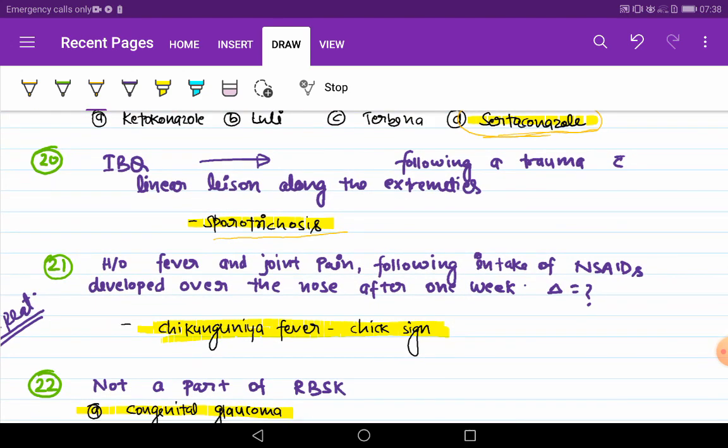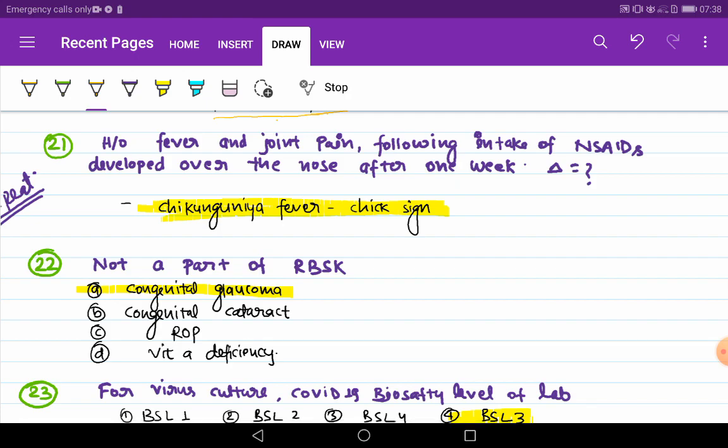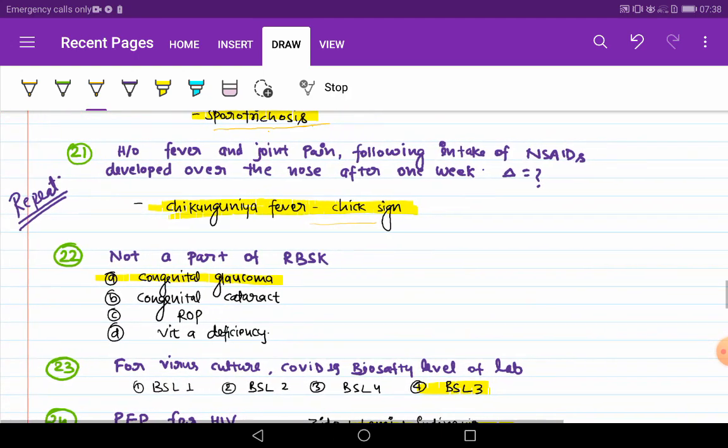An image-based question was given: following a trauma, a linear lesion along the extremity is sporotrichosis. History of fever and joint pain, and following intake of NSAIDs, rashes developed over the nose after 1 week. What is the diagnosis? Chikungunya fever. It is a question repeated multiple times in the EMS examination.